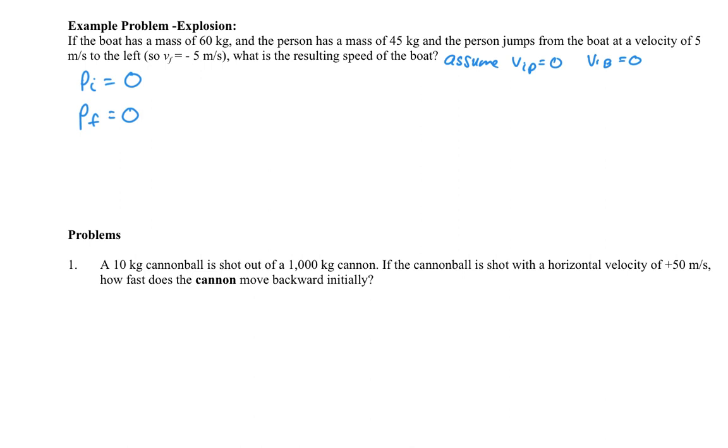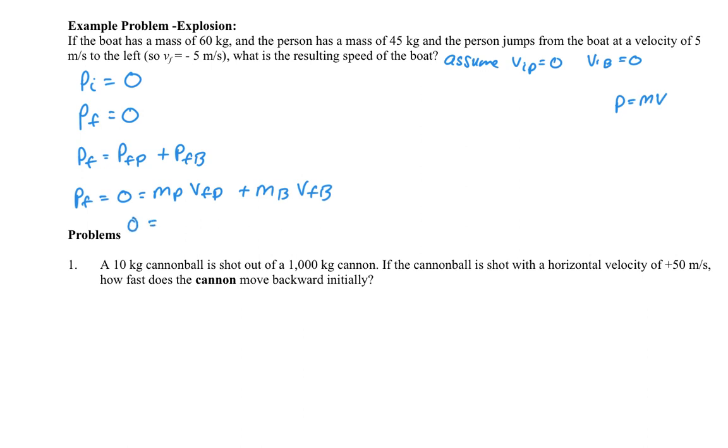Well, if that's true, then by conservation of momentum, we know the final momentum also has to be 0. But the final momentum is made up of the momentum of the person, so this is the final momentum of the person, plus the final momentum of the boat. Well, remember that momentum is just mass times velocity. So the final momentum, which we know is equal to 0, has to be equal to the mass of the person times the final velocity of the person plus the mass of the boat times the final velocity of the boat.